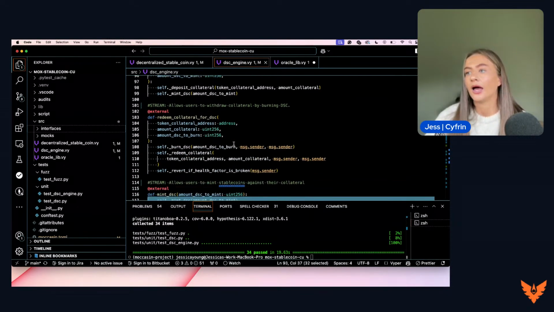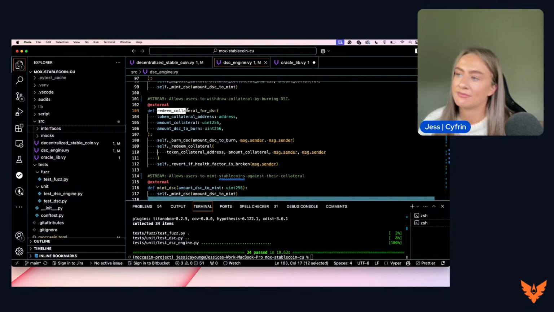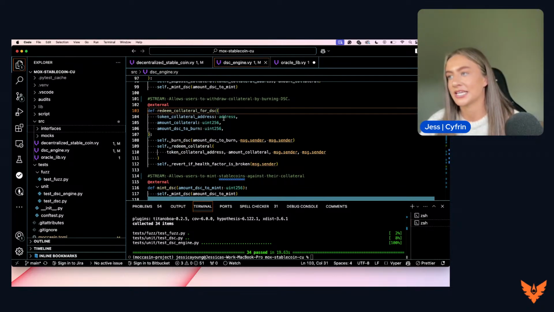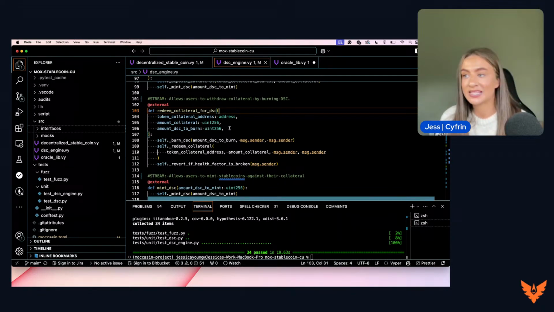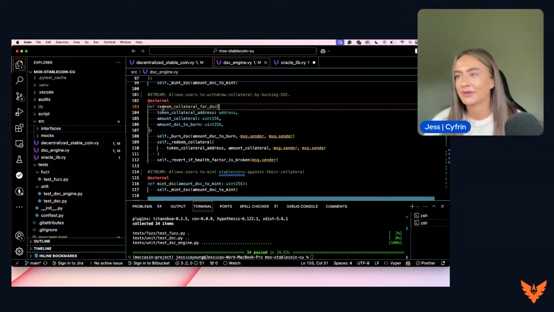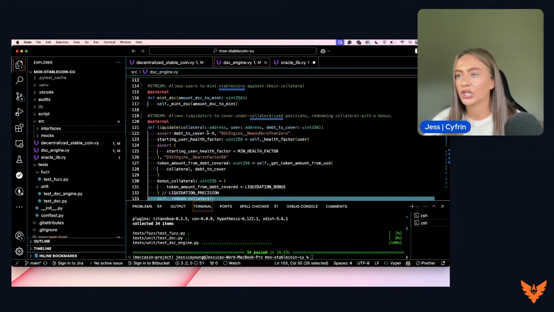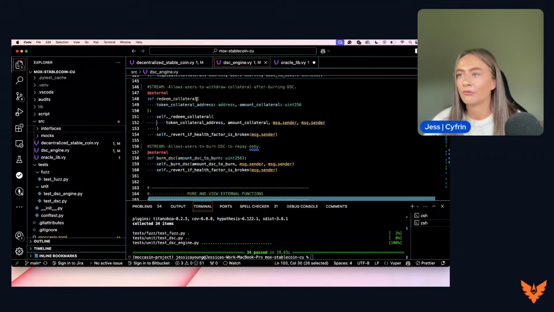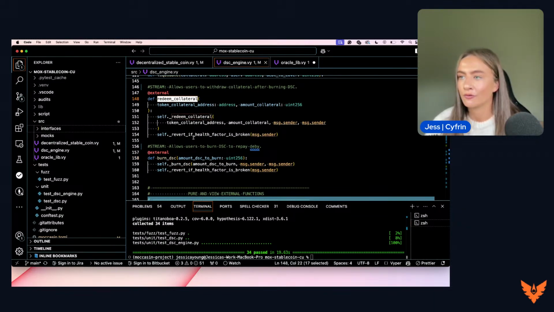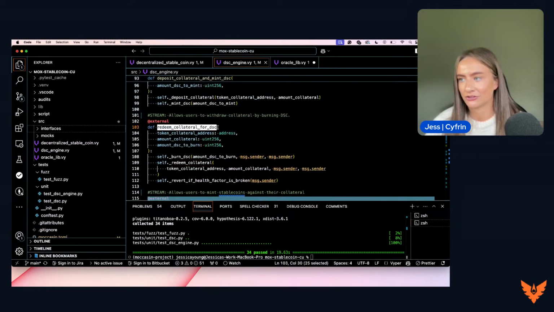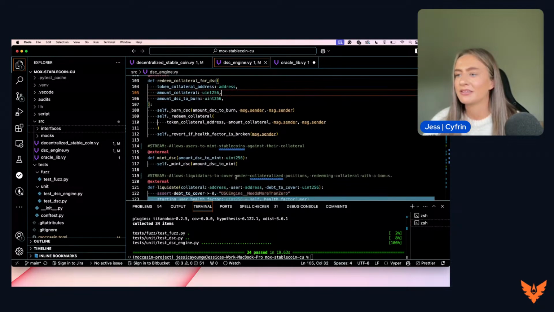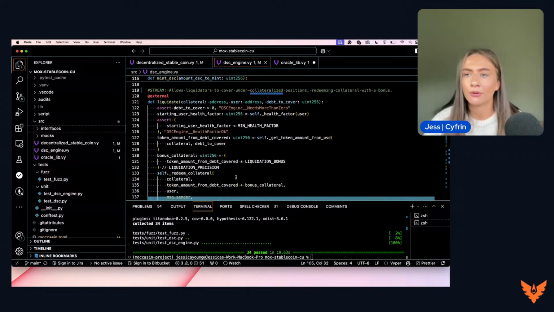We also have another function that redeems collateral for DSC. So this is when we are coming back and we are saying we're ready to burn our stablecoin tokens and receive our collateral back. So we can redeem collateral for DSC through this function, or we can do this separately through redeem collateral. First we burn the DSC and then we redeem the collateral. These two functions are combined in this redeem collateral for DSC function. So I hope this all makes sense so far. I know we're running through this quickly, but you'll be able to see as you go through the different functionality that we have this breakdown of functions.